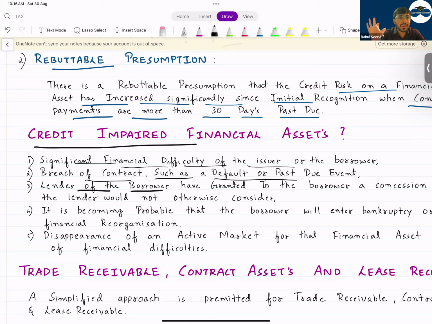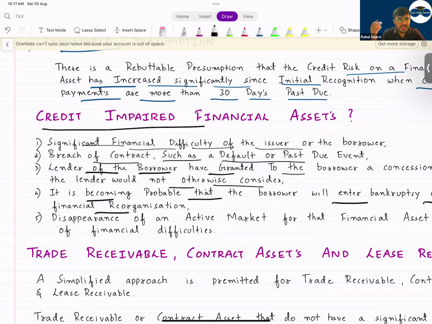The lender of the borrower has granted to the borrower a concession that the lender would not otherwise consider. That means some concession we have given, that okay, we have reduced the amount to you, you only have to pay this much. That is also a hint or indicator for credit impairment. Then it is becoming probable that the borrower will enter bankruptcy or other financial reorganization. The person or the entity to whom we have given will enter into some reorganization or is into bankruptcy, etc. These also are indicators for credit impairment.